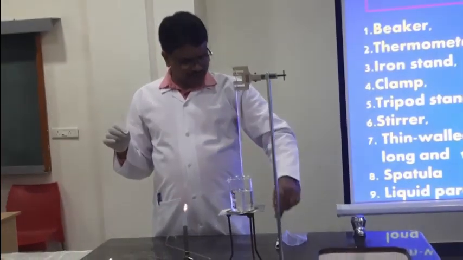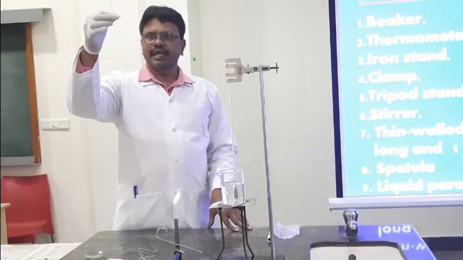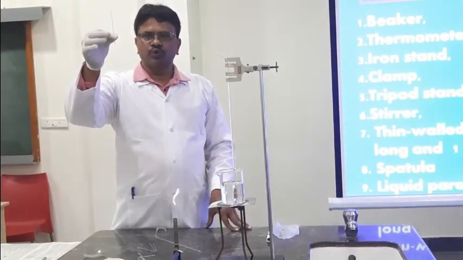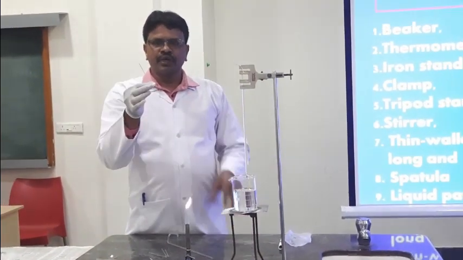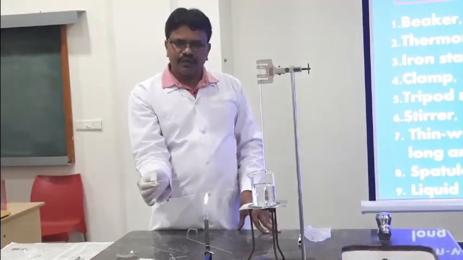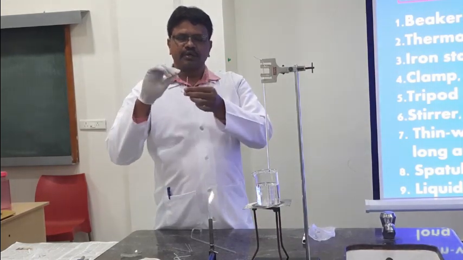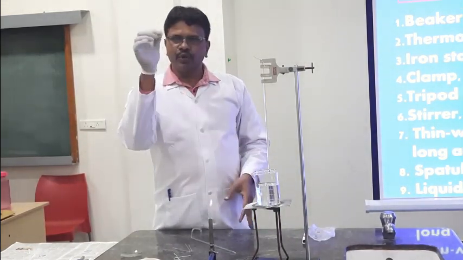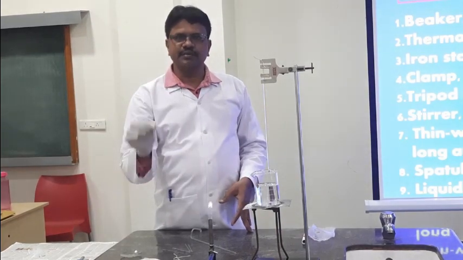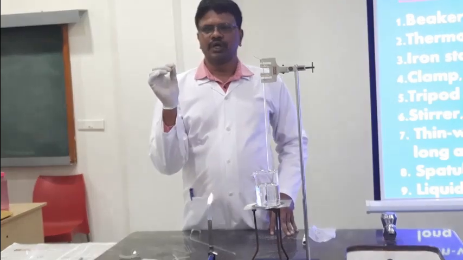So here what we are going to do? The capillary which is open on both sides I am taking here. Now we have to seal one end. One end of this capillary is going to be sealed. Next, with the help of the other end, I am going to take the substance, whose melting point is going to be determined.